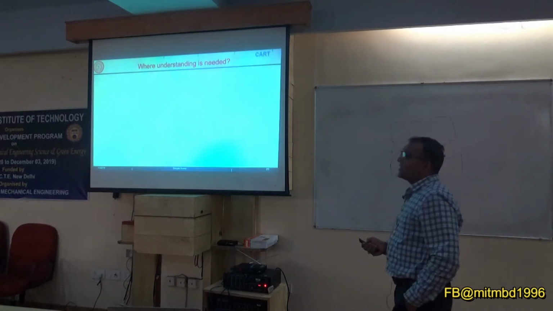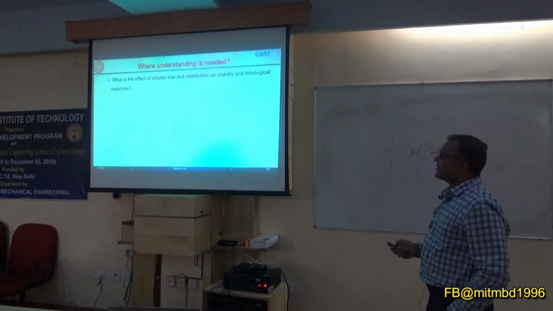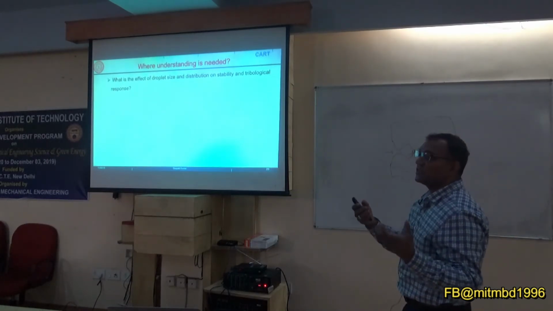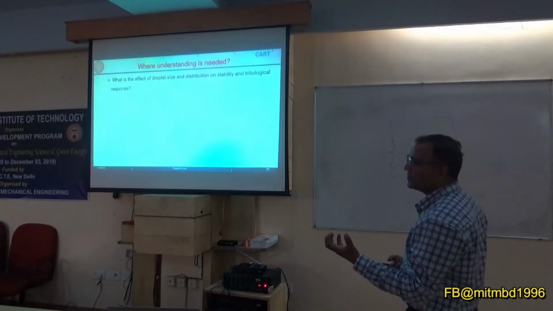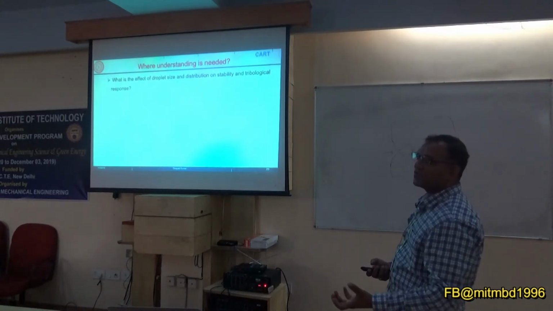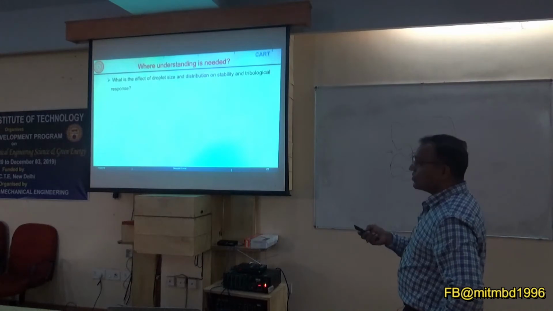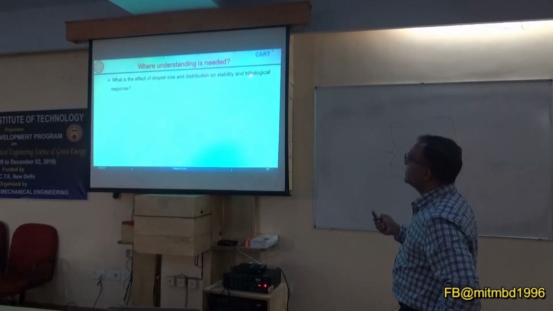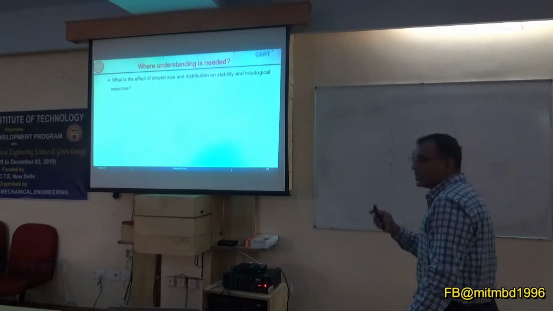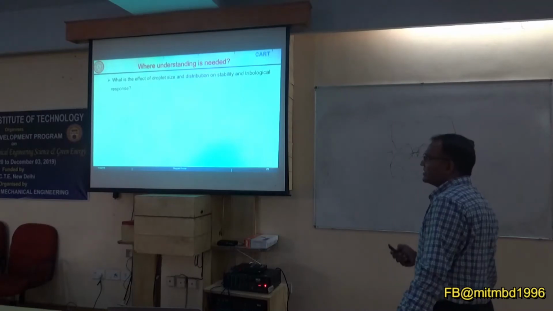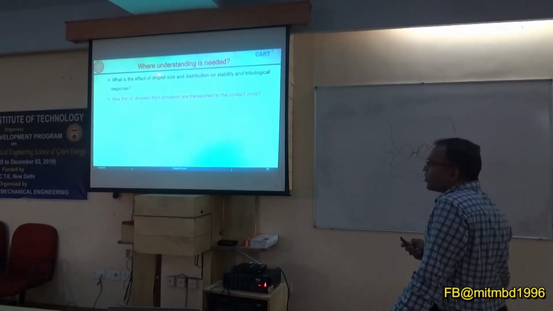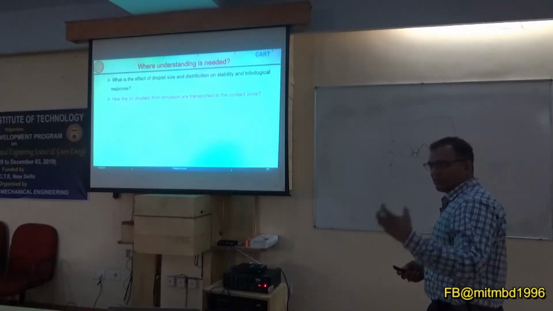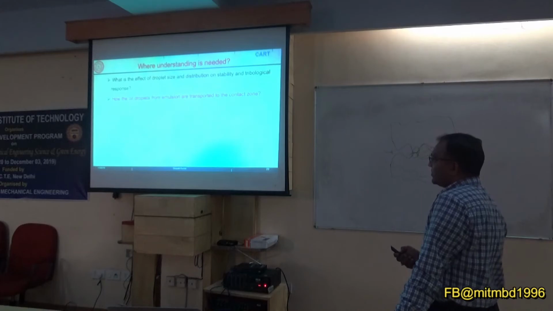So where is understanding needed at this point? What is the effect of droplet size, of the oil we are trying to disperse into water? How big should that droplet be: micron size, 10 microns, or nanometer size? And if so, what is the effect of droplet size, distribution, stability, and their tribological response? People are still trying to understand how these oil droplets from the emulsion get transported to the contact zone that you have to lubricate. That is something we have to control.